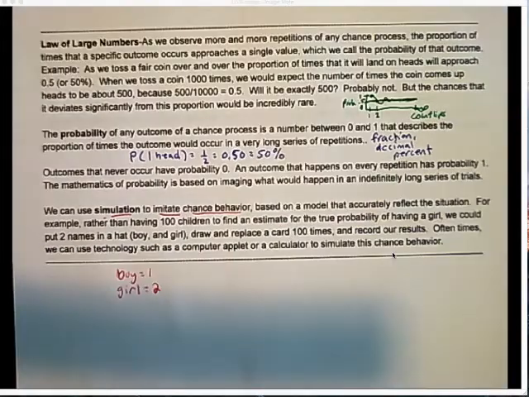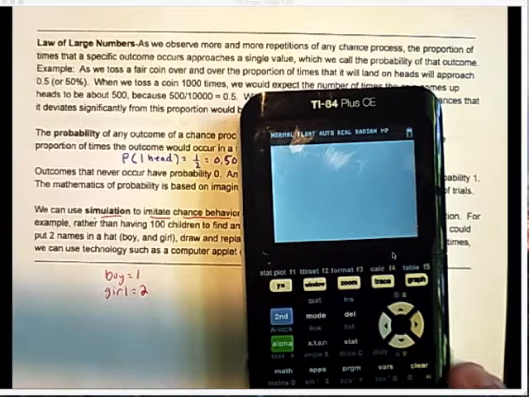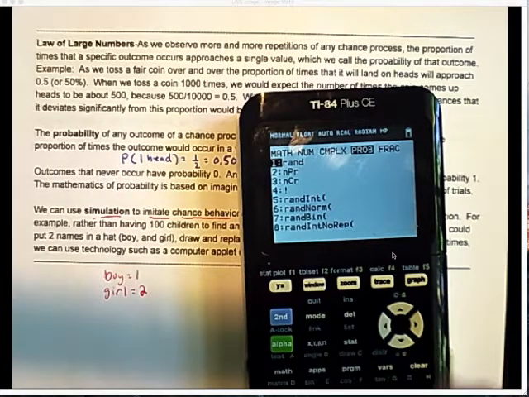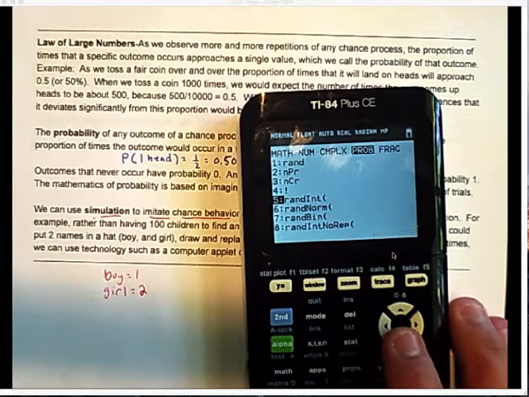Before I start, I'm clearing my list in my calculator. Now I'm going to say, okay, calculator, I'm going to go down to number 5.